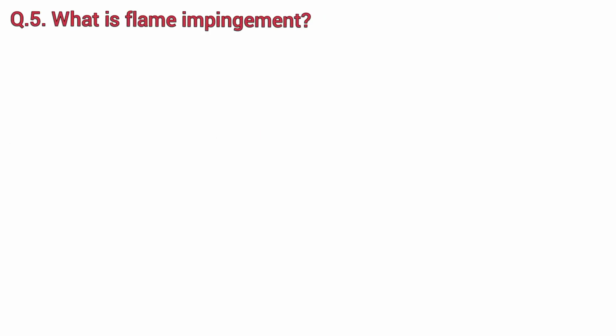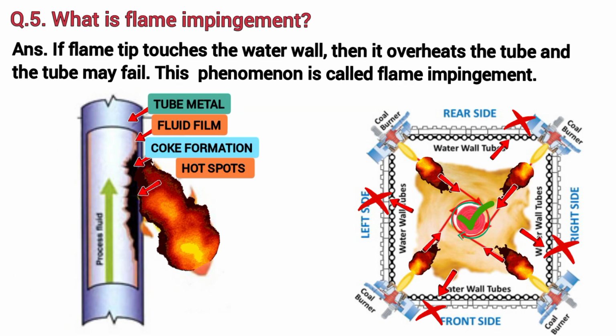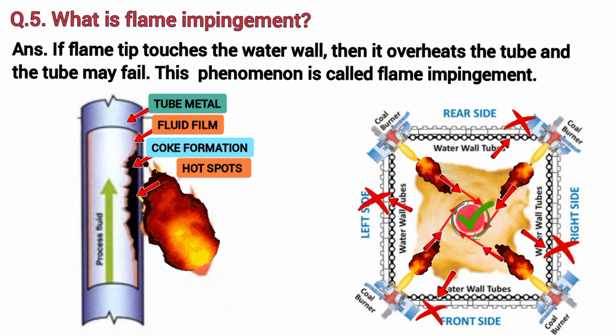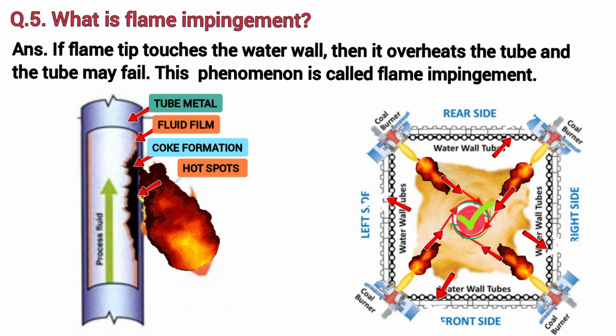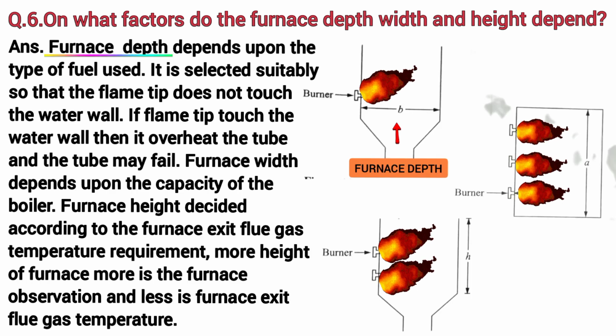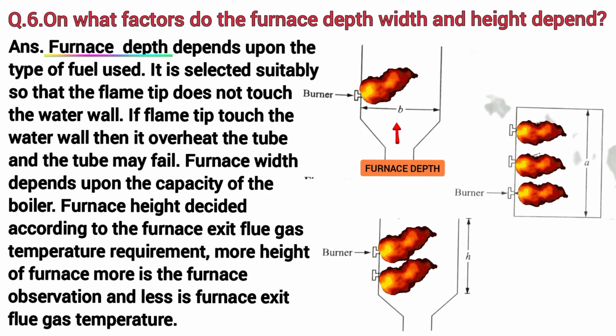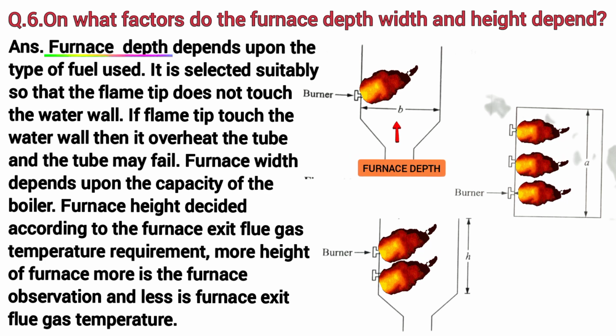What is flame impingement? If flame tip touches the water wall, then it overheats the tube and the tube may fail. This phenomenon is called flame impingement. On what factors do the furnace depth, width, and height depend? Furnace depth depends upon the type of fuel used. It is selected suitably so that the flame tip does not touch the water wall.